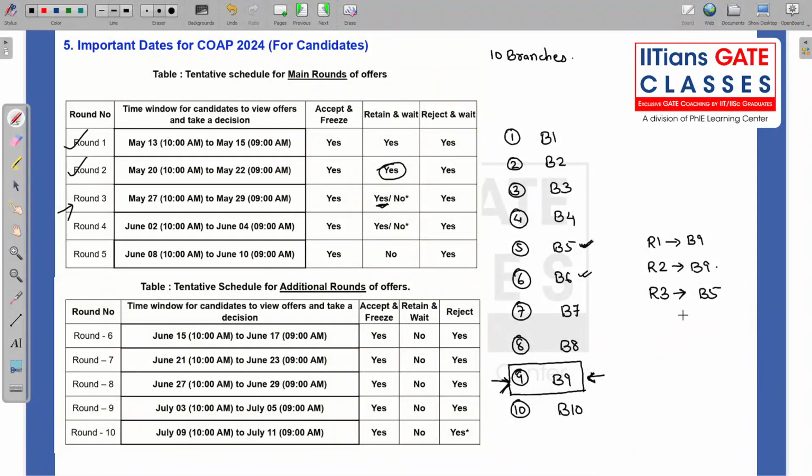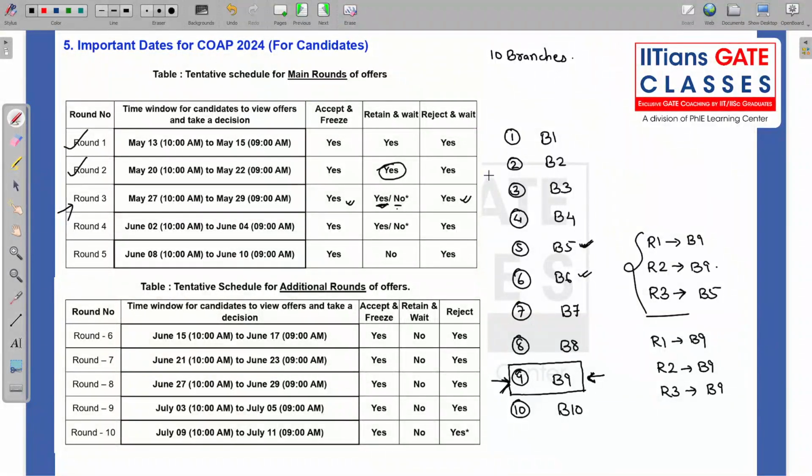So you can press yes. Now suppose in your second case, in round 1 you got B9, in round 2 you got B9, and in round 3 also you get B9. Now you cannot press retain and wait. You have to either accept and freeze it, or you have to reject and wait.